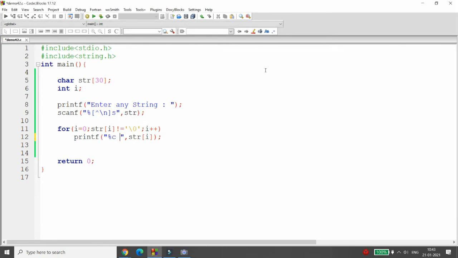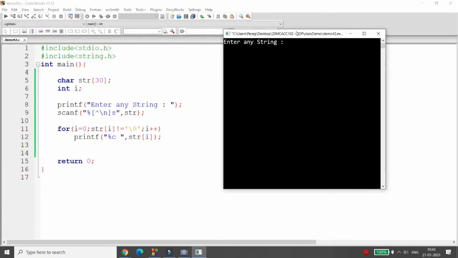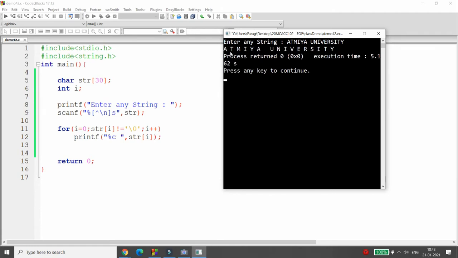You can retrieve each and every character. For example, if my string is ATMIYA University, then you will be able to extract each and every character. Once you are able to extract each and every character, now you can write the formula, right?